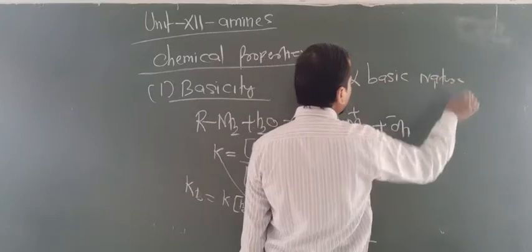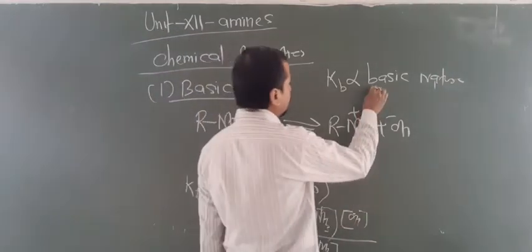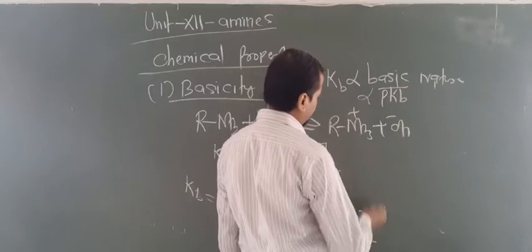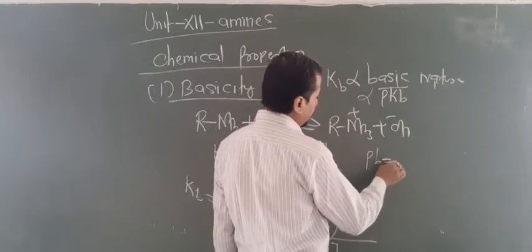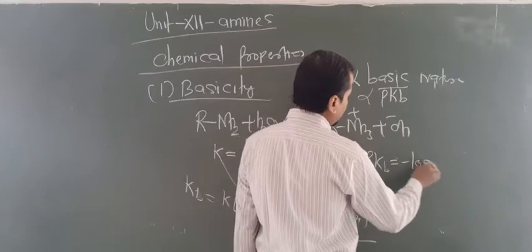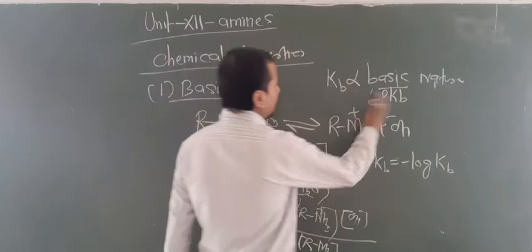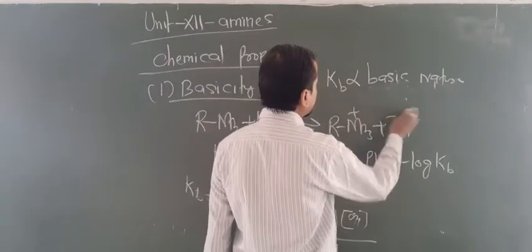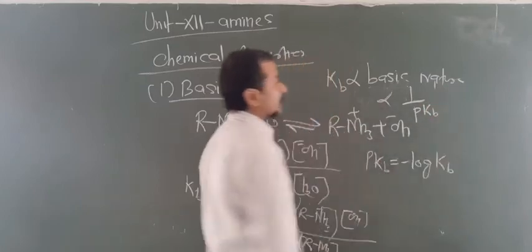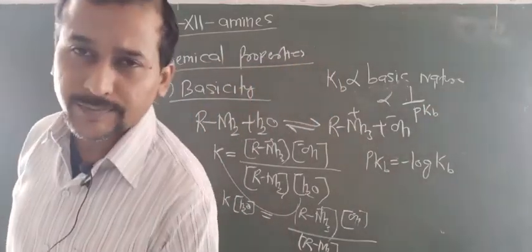That means the more the Kb, the stronger the base, and this is inversely proportional to pKb. You know that pKb equals minus log Kb. So the more the Kb, the less the pKb. Are you getting this point? By this way you can find the basic nature of amines.